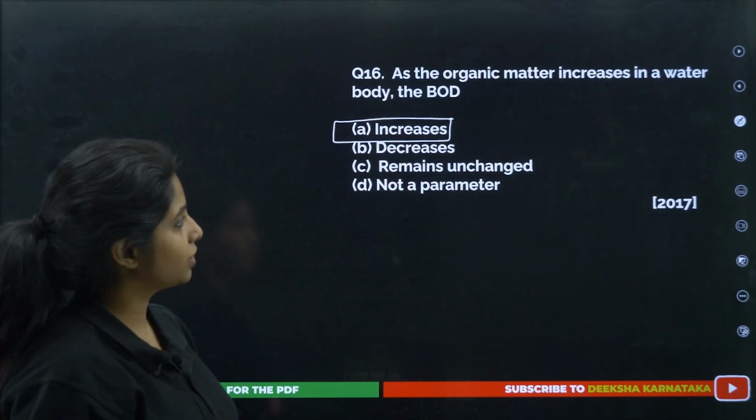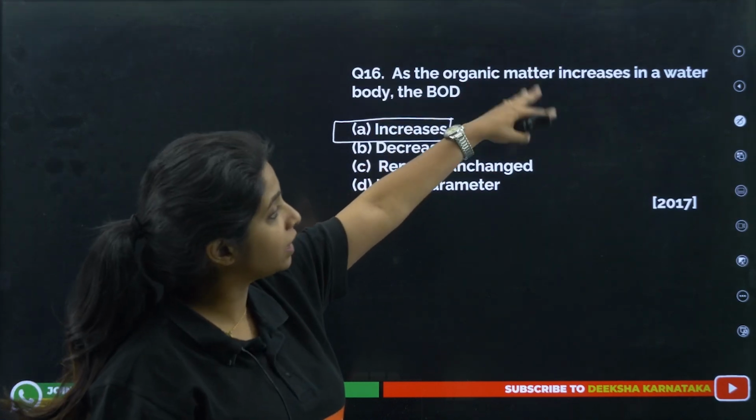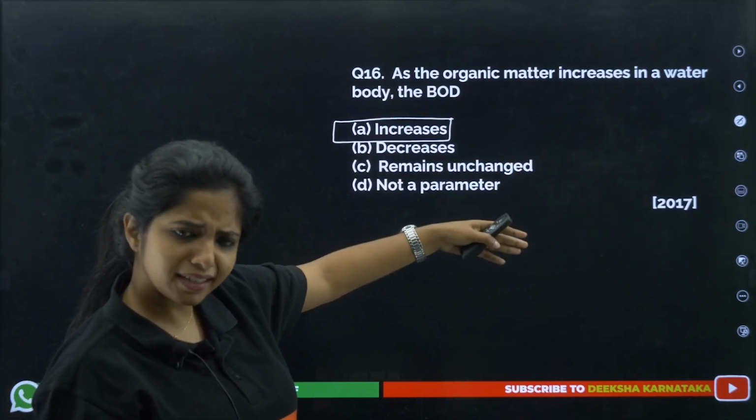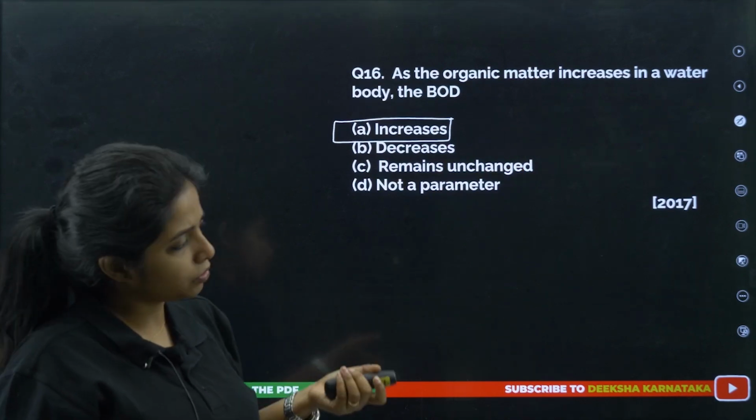Okay? Chalo. If the question was, as the organic matter decreases in a water body, the BOD will decrease. It does not need much oxygen, so it will decrease.